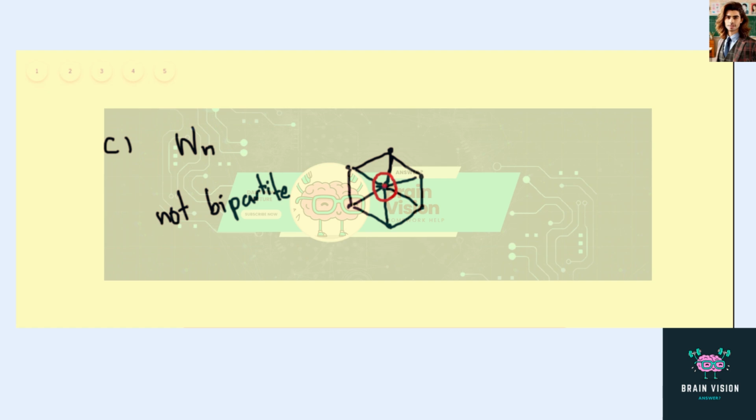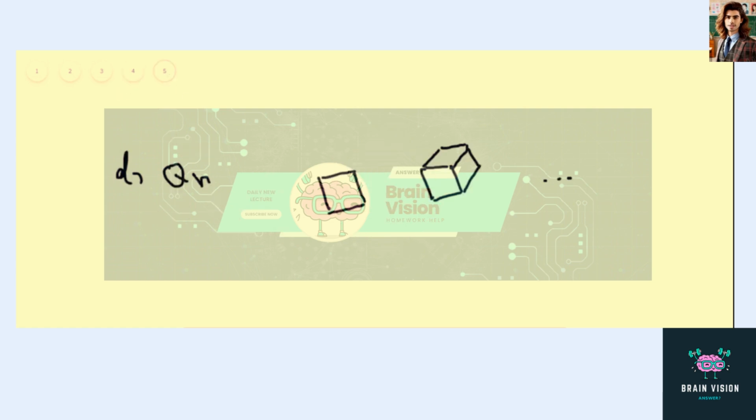But then it will mean everything else will be another partite. But that's not the case because we have these edges connecting them. And so we cannot have a bipartite graph.